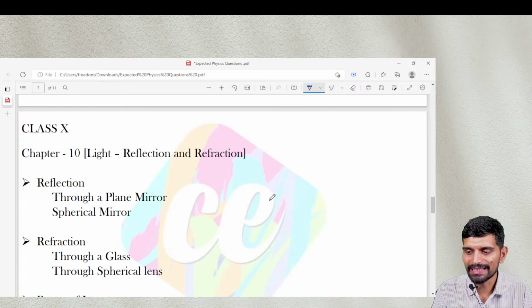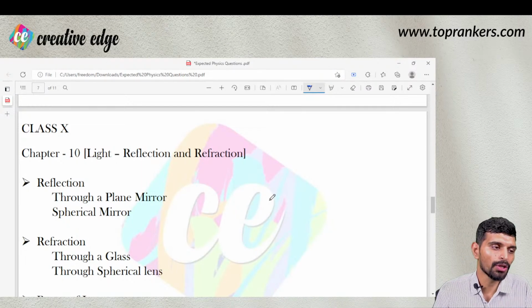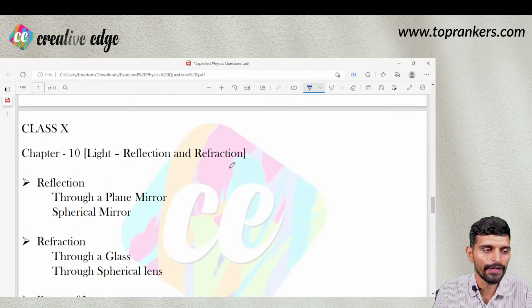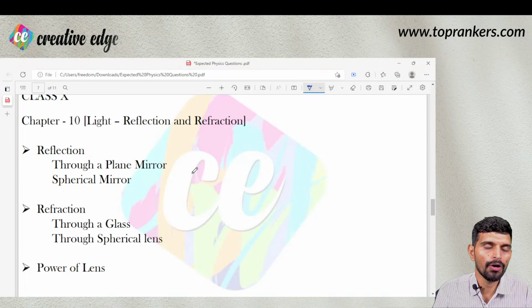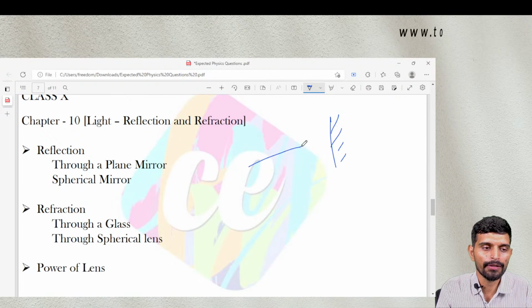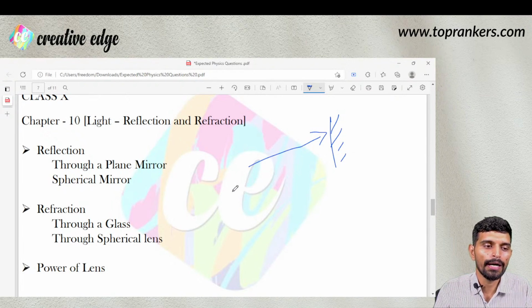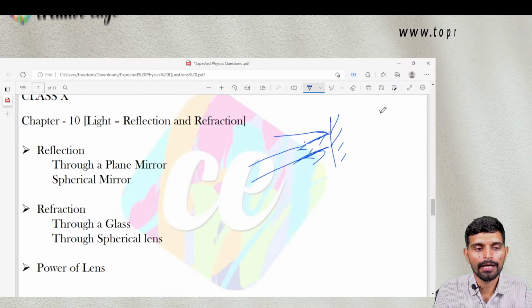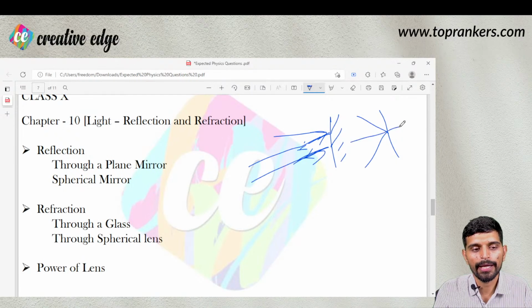Then let's move to the class 10th part. Class 10th has 4 chapters of physics, and the very first chapter is light, reflection and refraction. Reflection of light through a mirror: if light strikes a plane mirror, it will follow certain laws of reflection. The light goes back in the same direction. If it strikes at an angle, it forms the same angle with the normal and goes back into the same medium. That is called reflection.